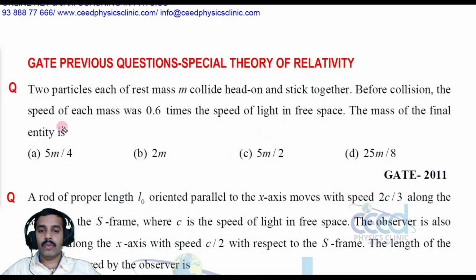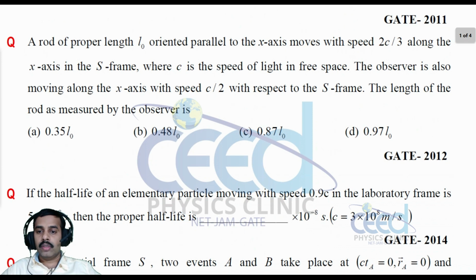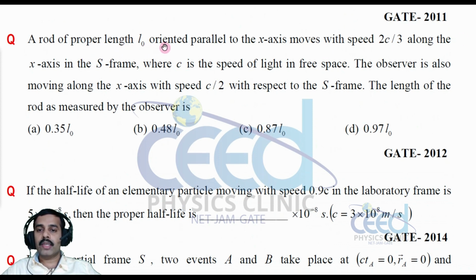Now let us come to another question. The question is: a rod of proper length L0 oriented parallel to the x-axis moves with a speed 2c by 3 along the x-axis in the S frame, where c is the speed of light in free space. An observer is also moving along the x-axis with the speed c by 2 with respect to the S frame. The length of the rod measured by the observer is?